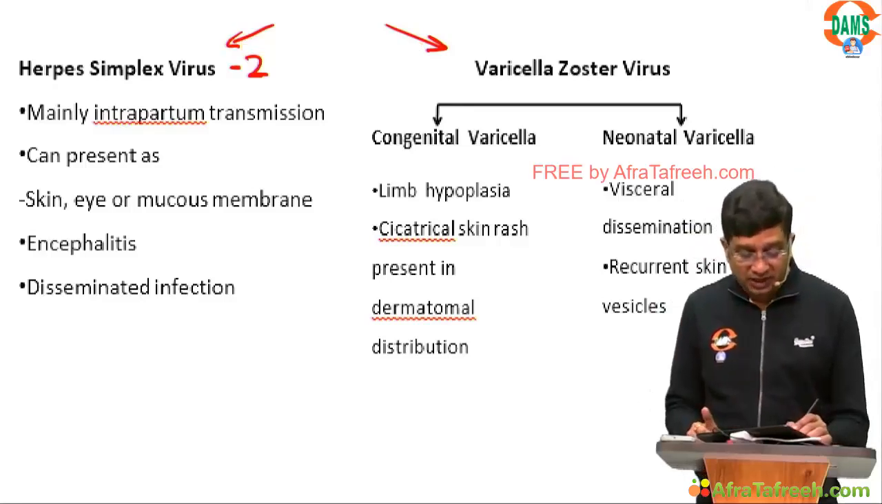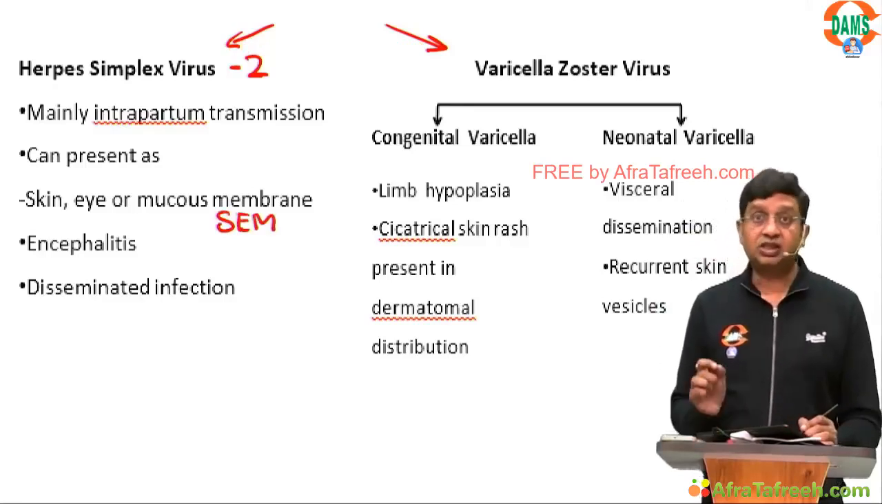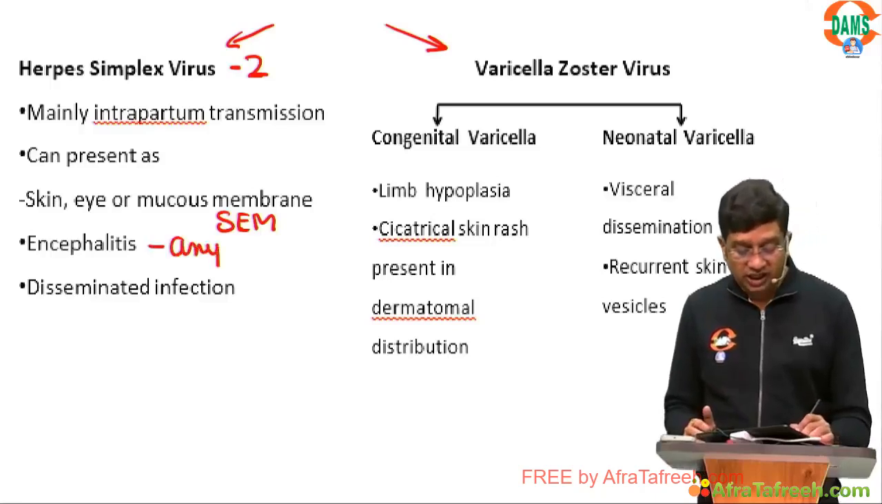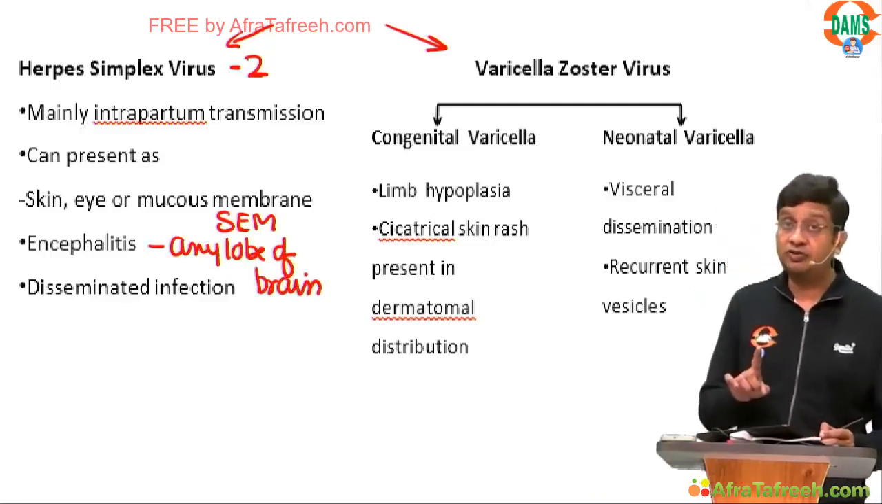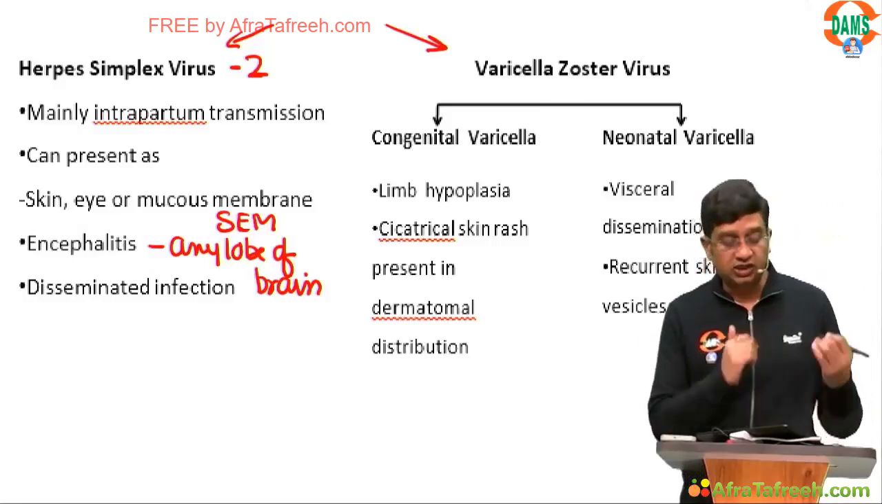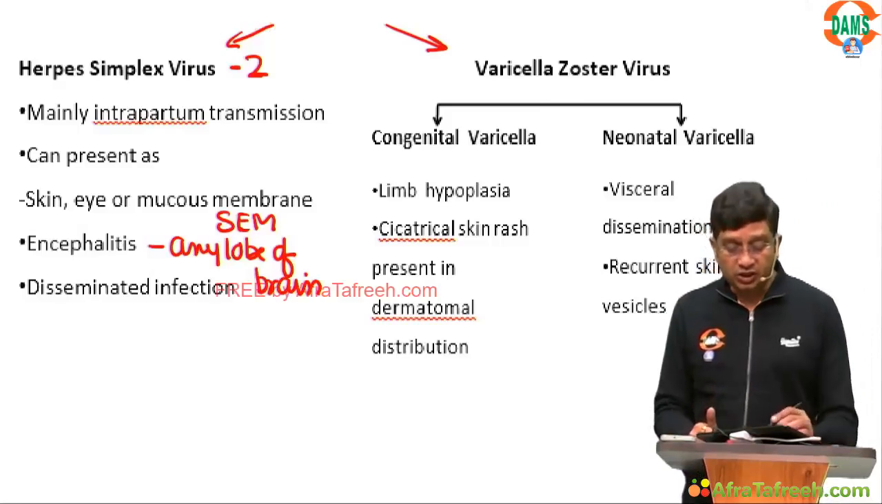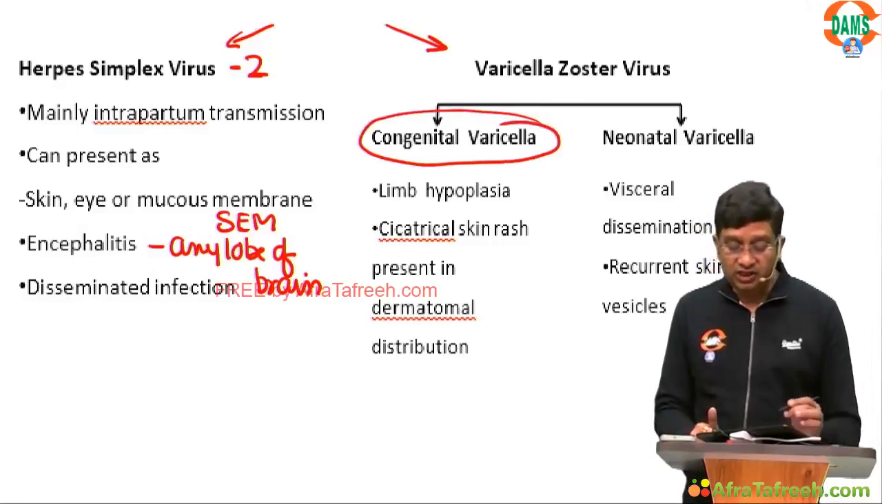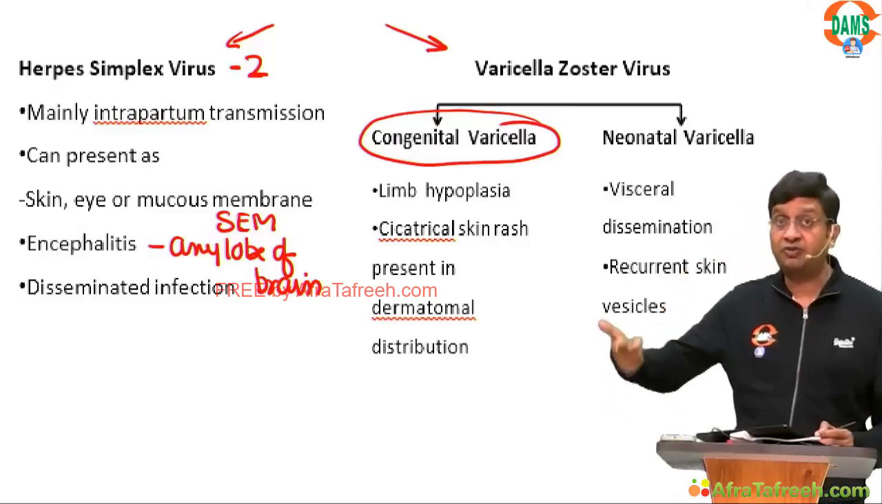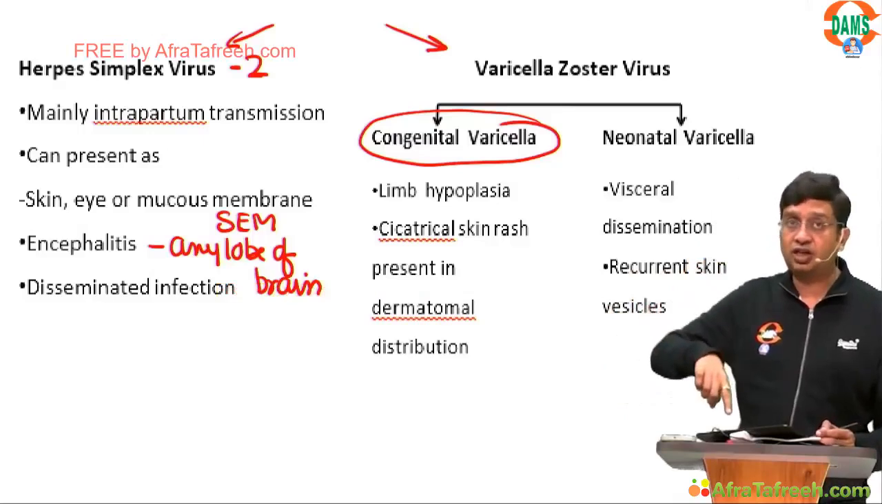This can present as SEM disease, skin eye mucous membrane disease. This can present as encephalitis, and the point here is it can affect any lobe of the brain. While in HSV1, this only affects the temporal lobe. Here it can affect any lobe, and third is disseminated infection. Then is congenital varicella. If the mother gets varicella in the first and second trimester, that is primary varicella, the child can have intrauterine infection.